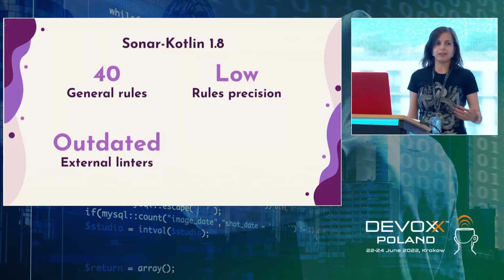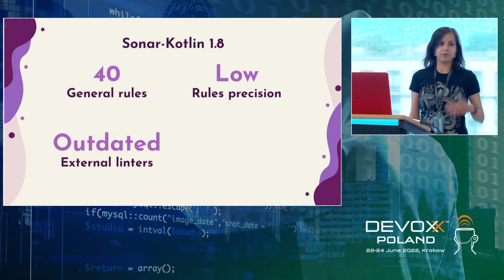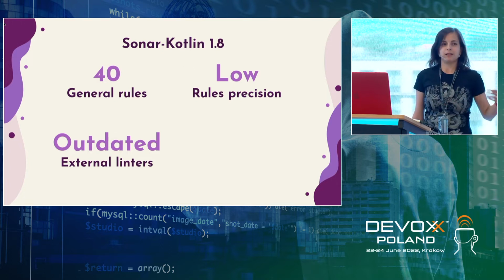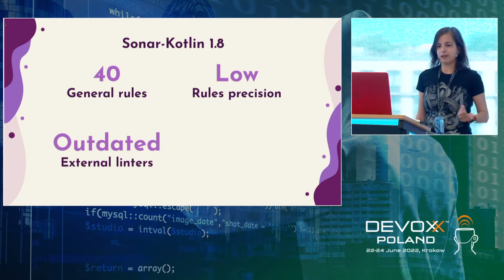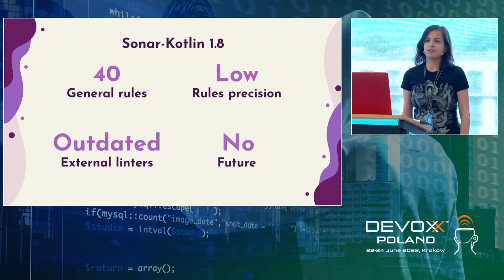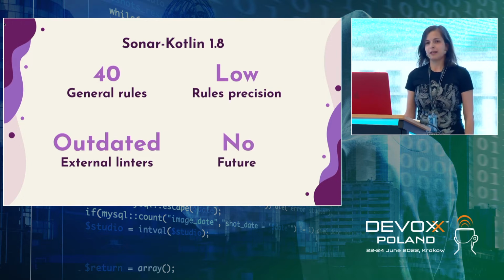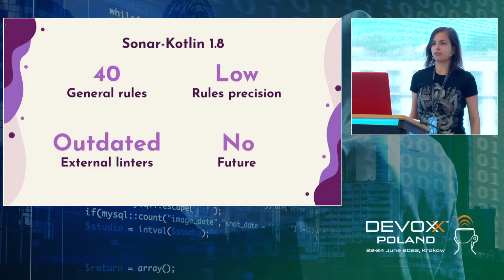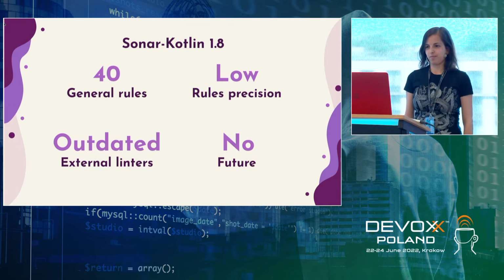Detekt or Android Lint evolved for a few years, but that wasn't represented in our SonarKotlin. And unfortunately, it was hard to maintain, hard to debug, hard to extend, and this analyzer had no future.